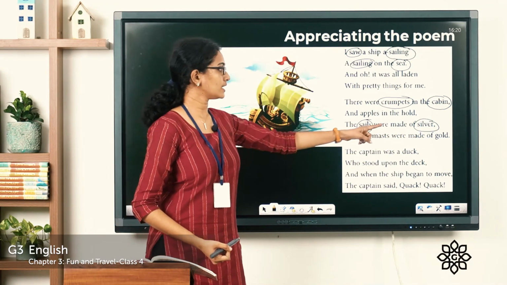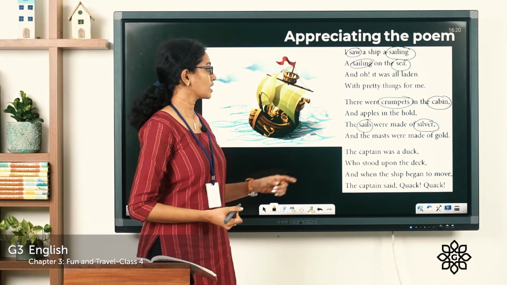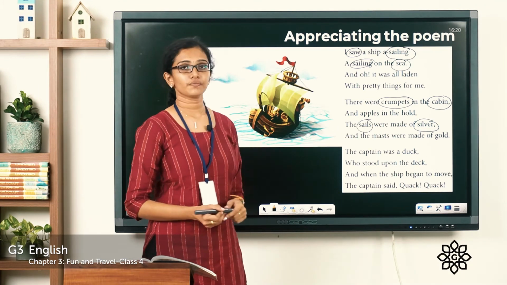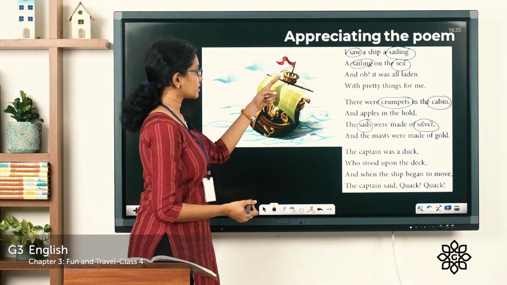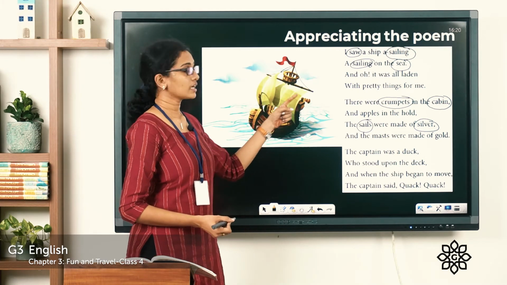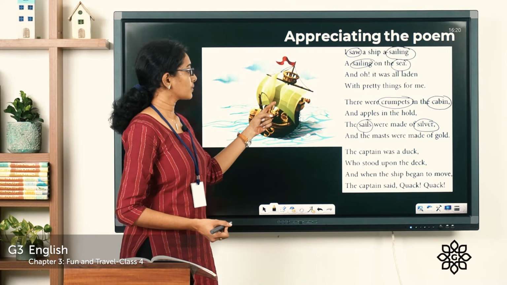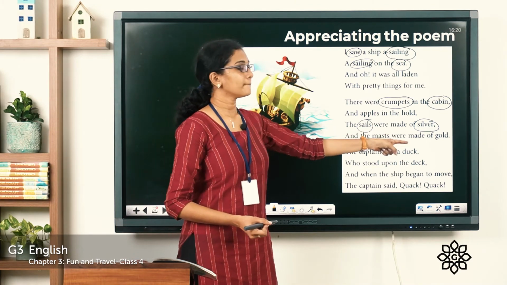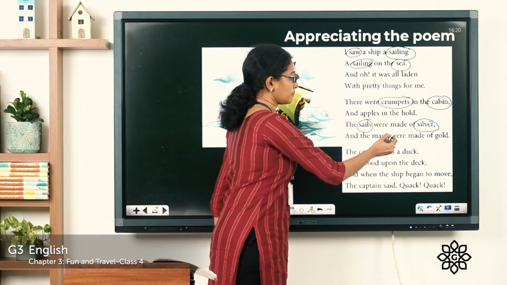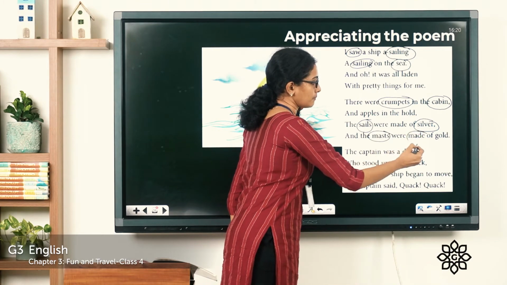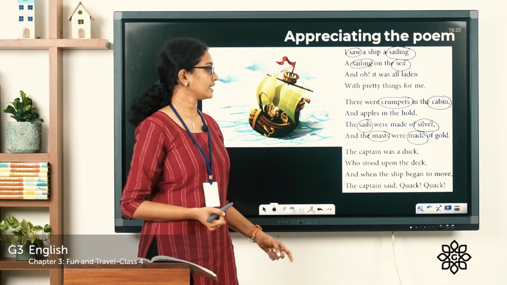Both these words start with the sound s. And the masts were made of gold. What are masts? You see this tall structure in a ship, and these tall structures in a ship are called masts. And the masts were made of gold. So these words, mast and made, are an alliteration.